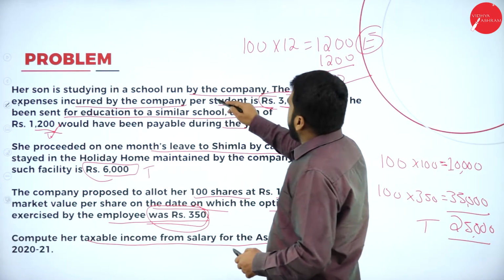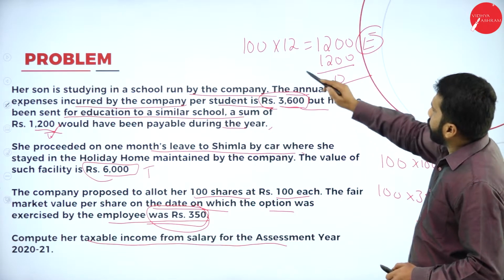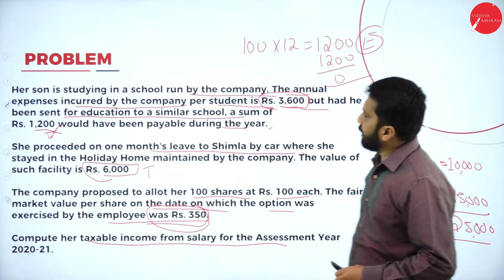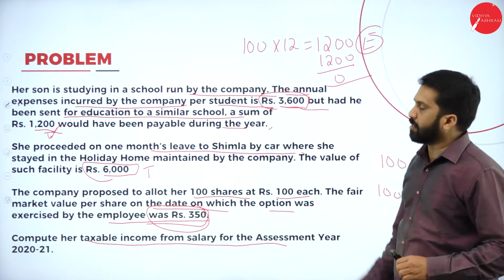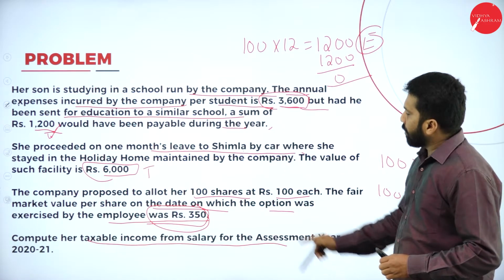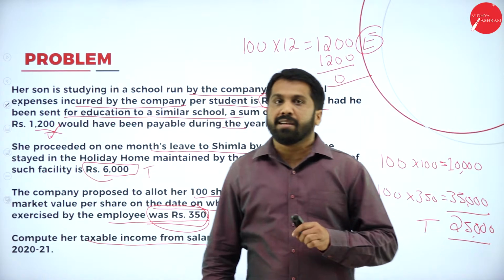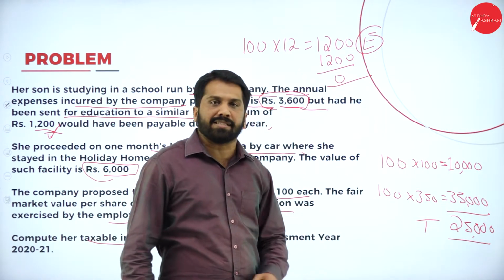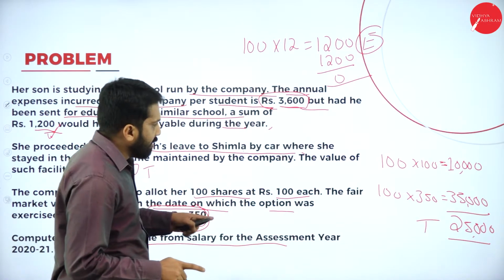Next, whatever school it is, up to 100 per month it is exempt. 100 into 12 it is 1,200, fully exempted. Next, Simla, she has been given 6,000 as an allowance, fully taxable. The share value is around 35,000 worth, she got it for 10,000. The difference of 25,000 is taxable. Hope you completely understood this problem.